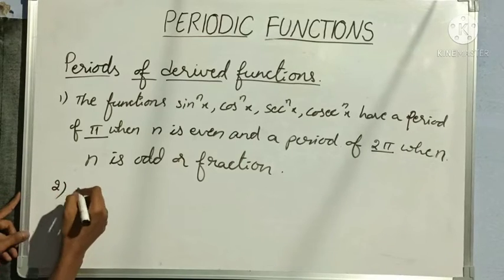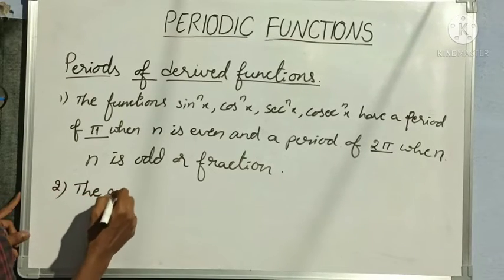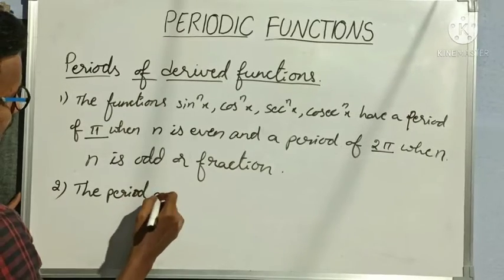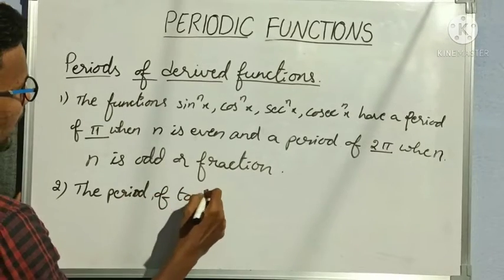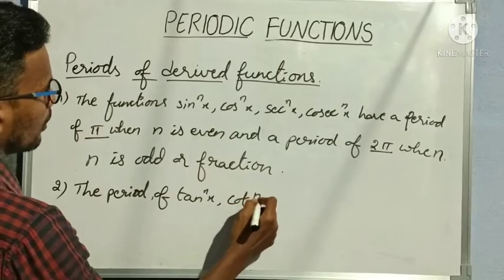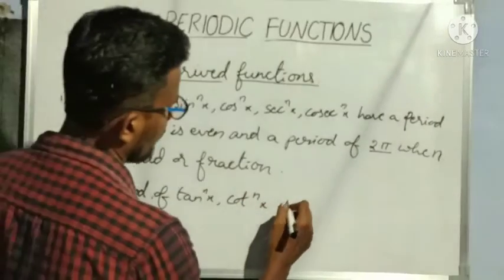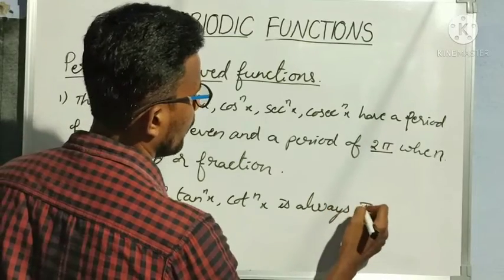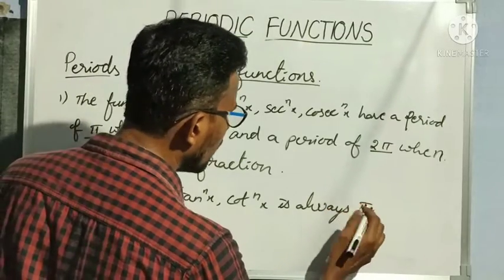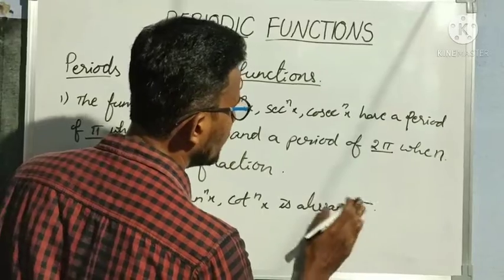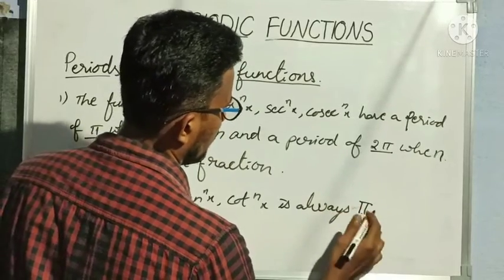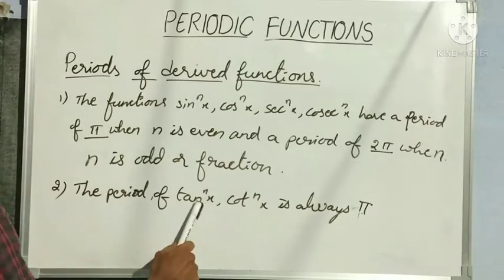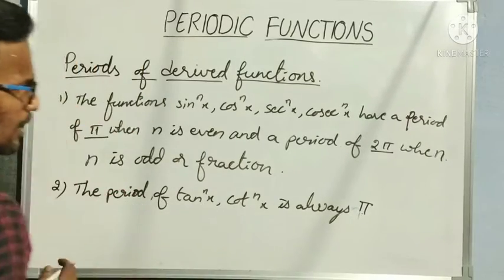Next, second point, the period of tan^n x and cot^n x is always pi. Whatever the value of n you take, either even or odd, the period of tan^n x and cot^n x is always pi.